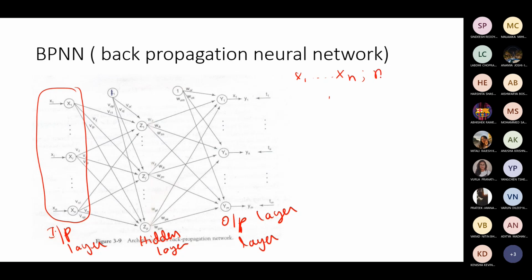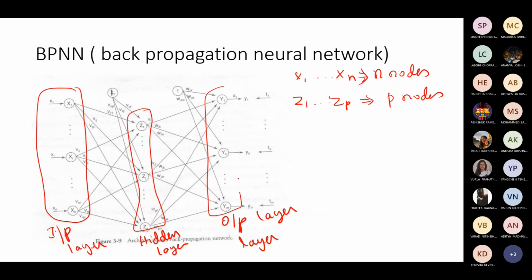And the hidden layer is indicated with Z1 to ZP. So how many nodes are there? P number of nodes. Similarly, the output layer has multiple nodes, Y1 to Ym, so m number of nodes.